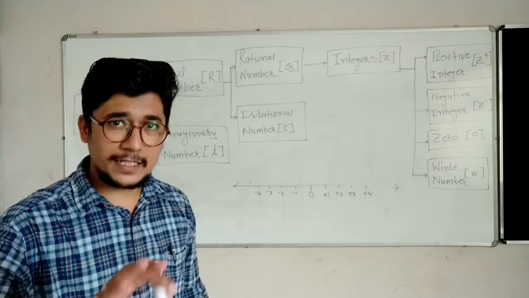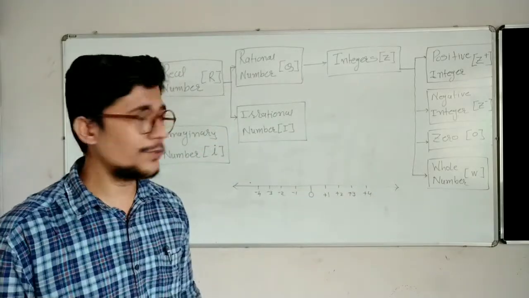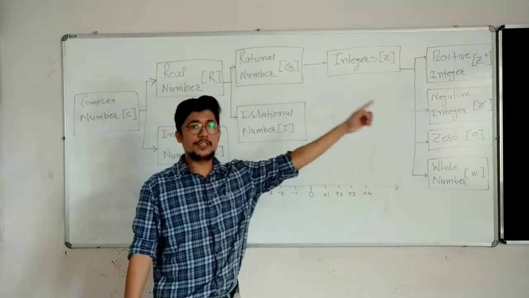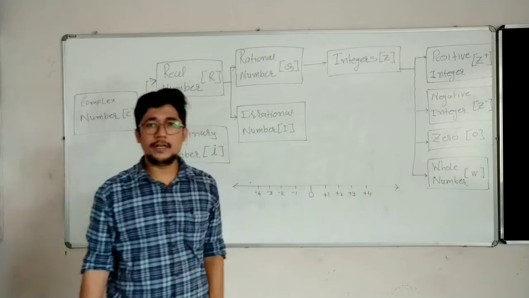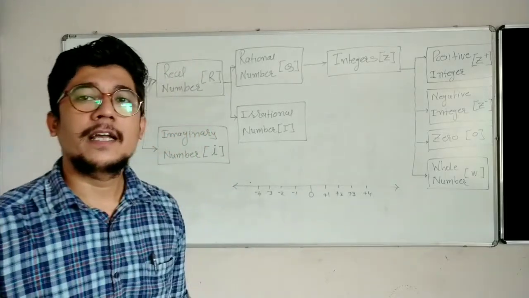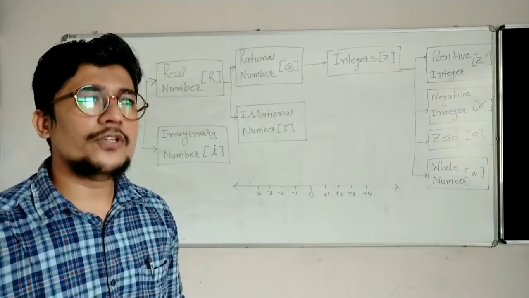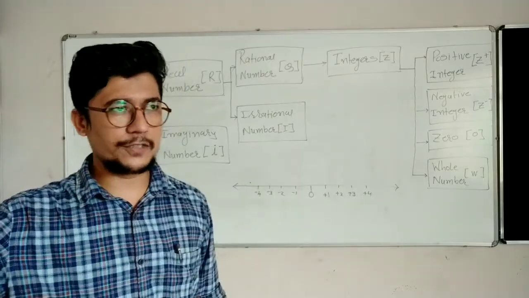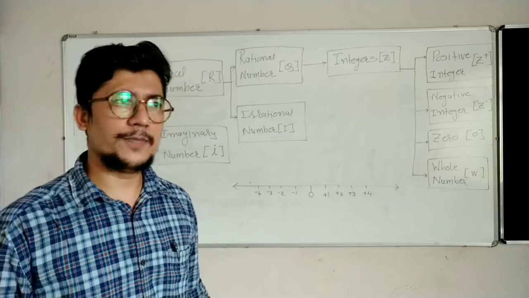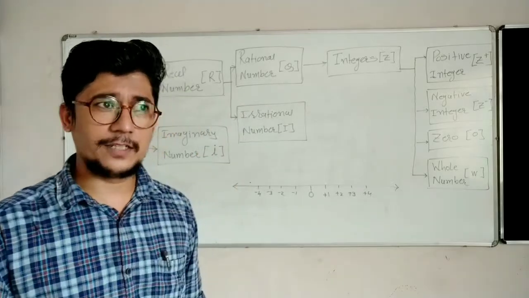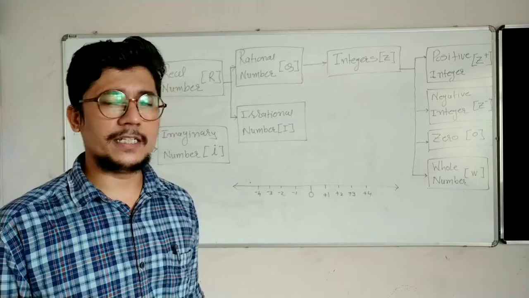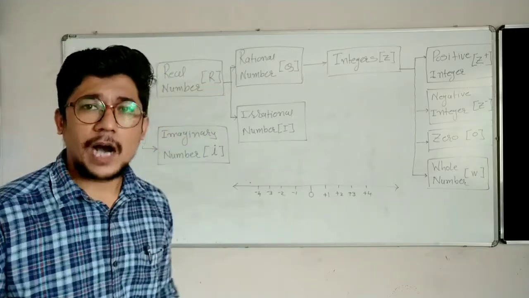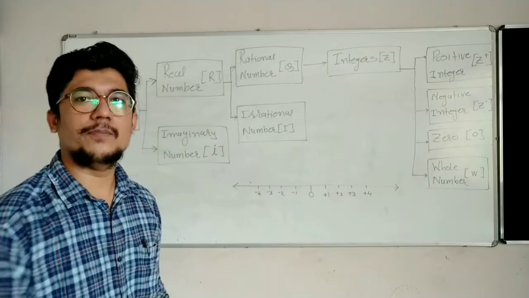Okay. So the father also has a father, yes or no? So the grandparent of a positive integer is the rational number Q. What is it? It is the rational number Q. So you will ask, sir, we have understood positive integers mean all the positives, +1, +2, +3. Negative integers mean all the negatives, -1, -2, -3 and so on. 0 stands alone, that is a neutral number. But what about a rational number? How can we identify whether it is a rational number or not?